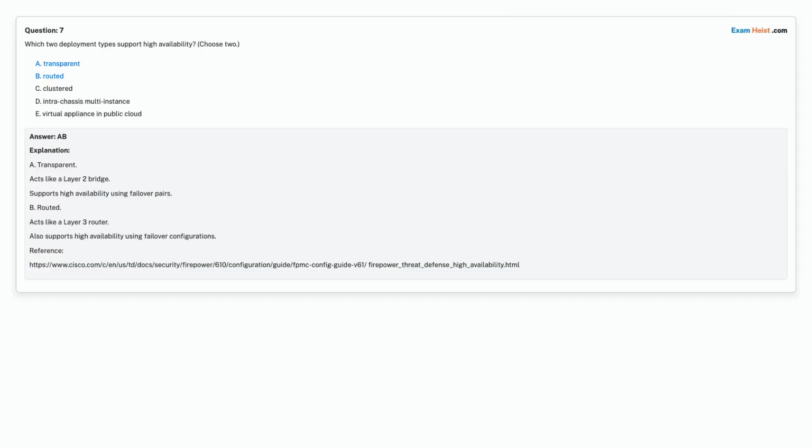Correct answer is option A, transparent. Option B, routed.